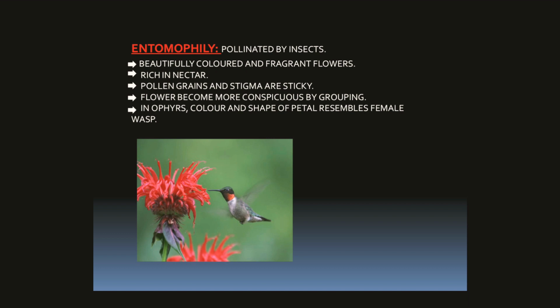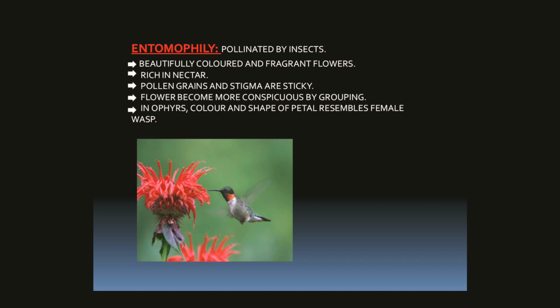Bees are the insects which can perceive ultraviolet radiations, and due to ultraviolet radiations they are attracted towards the bright colors of the flowers.